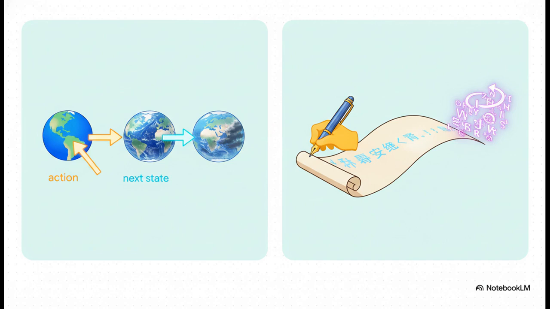It all boils down to their main goal. A large language model, an LLM, is a master of language. Its job is to predict the next most likely word in a sentence. But a world model? Its job is to predict the next state of an entire environment. It's all about cause and effect in a simulated world.